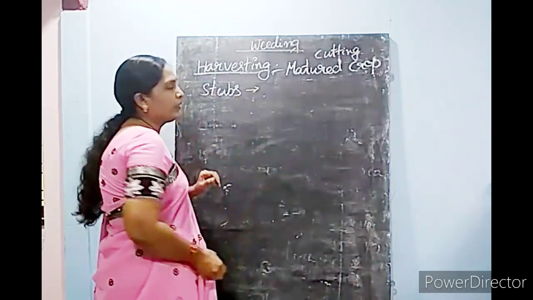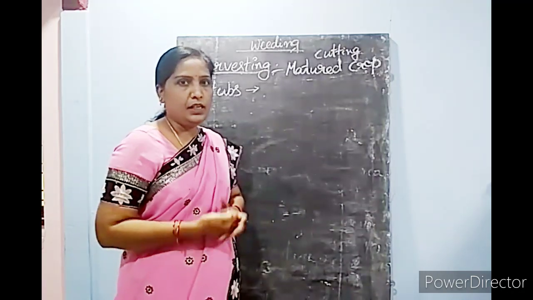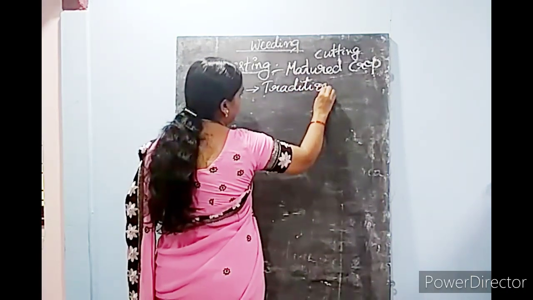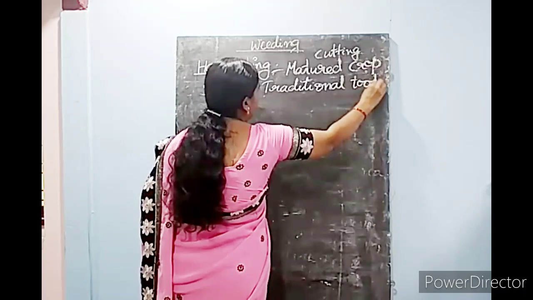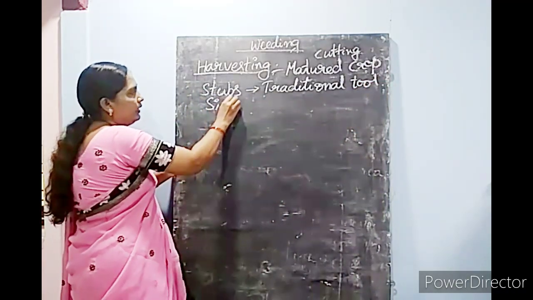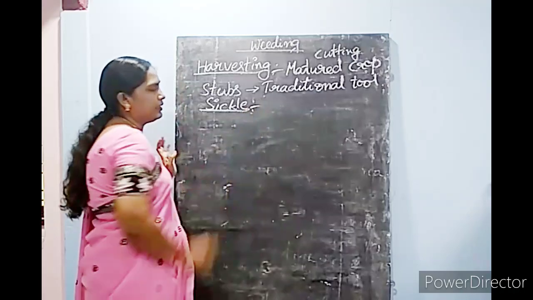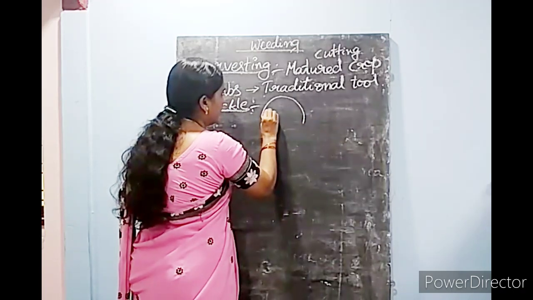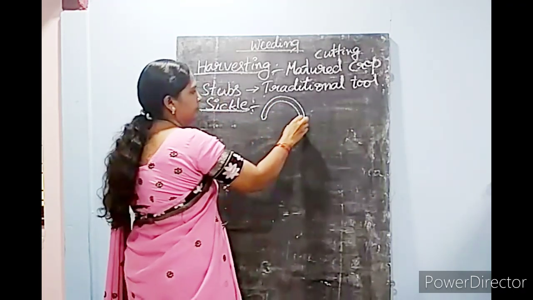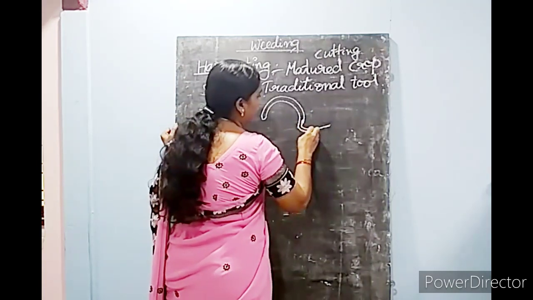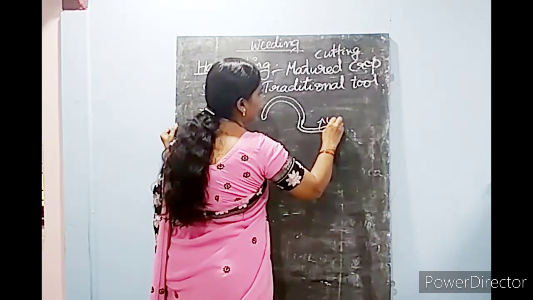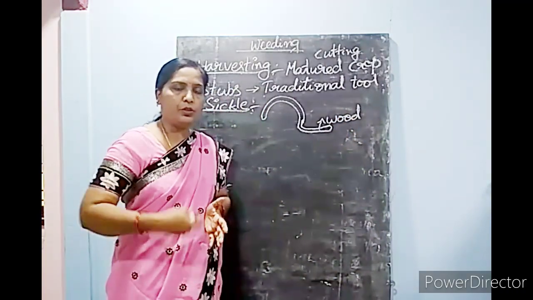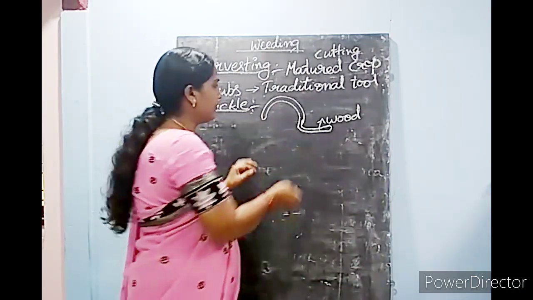Harvesting can also be done manually, by using a traditional tool. That tool is the sickle. Many of you have seen the sickle. I'll show you all these pictures in our video. A sickle is a sharp iron blade with a wooden rod for holding, just like the trowel. Just as farmers use a trowel to uproot the weeds, this sickle is used in the same way.